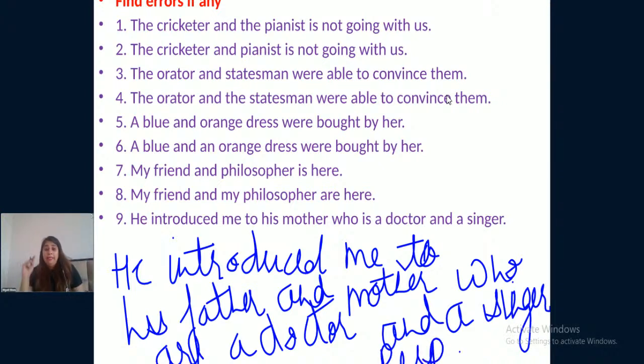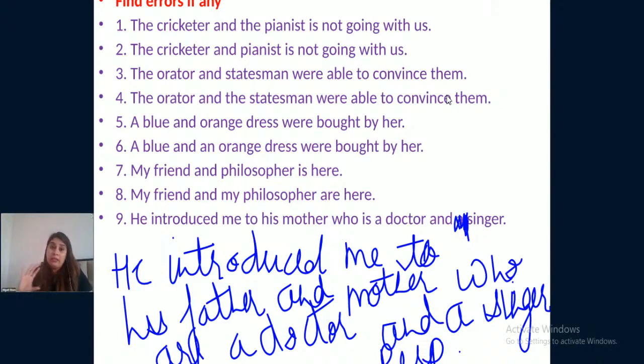Now, he introduced me to his father and mother. Now there are two persons, one is father, one is mother, and one of them is doctor and one of them is singer, right? So two different persons, two different professions. And in the ninth sentence, he introduced me to his mother who is a doctor and singer. Just one person is there. Is that clear to everyone, dear students?